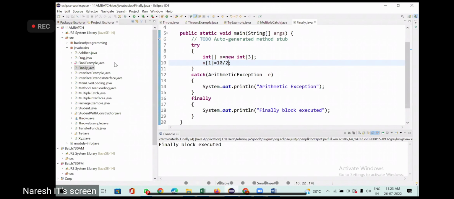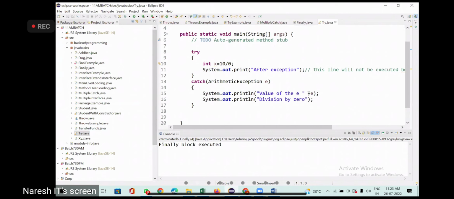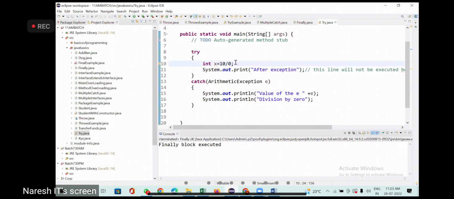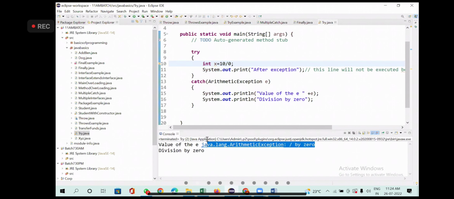Now, if you go back to the try example, what we are trying to do, we are printing e. What is e? It's a reference variable for arithmetic exception. When you run it, it is throwing an arithmetic exception. Whatever exception is thrown will be stored in a variable called e. Whatever exception is stored in e, I'm trying to print the value of e. Now what is it going to print? This is the exception that is thrown at runtime, right?